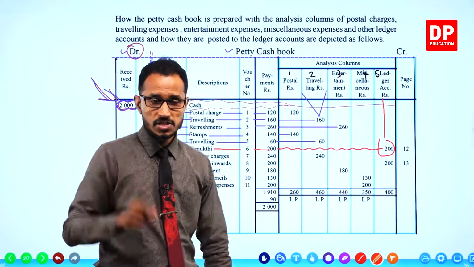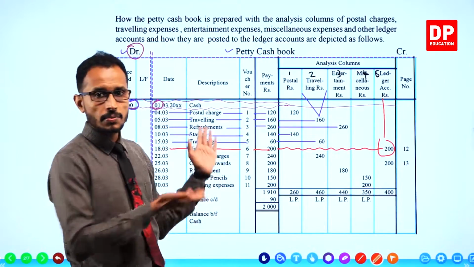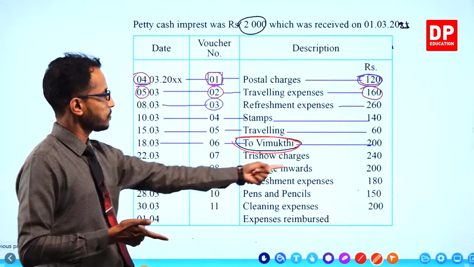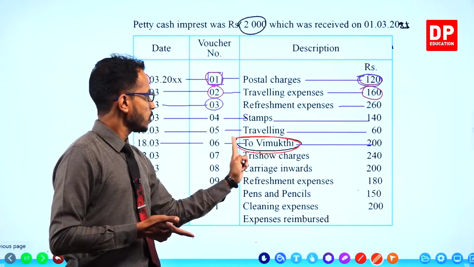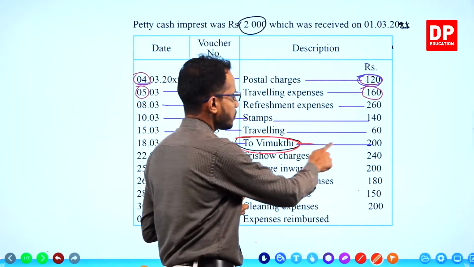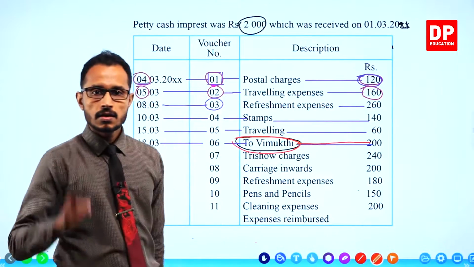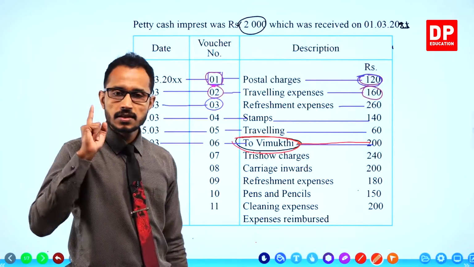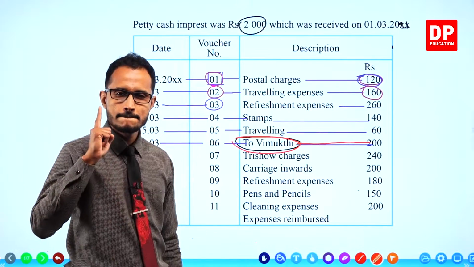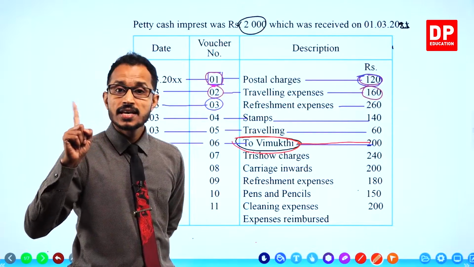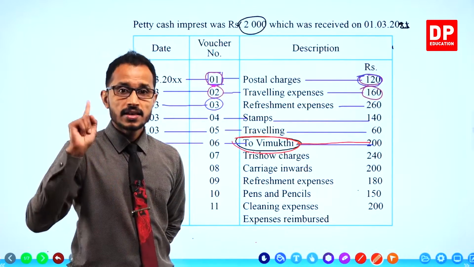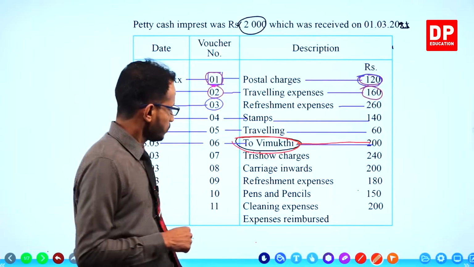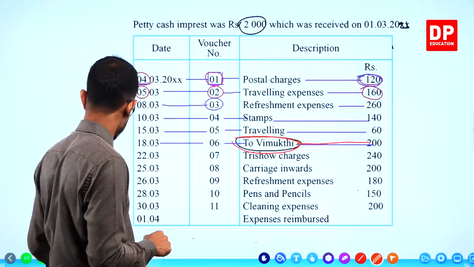Remember, children, if a payment is made from the petty cash to a person with an individual name, that payment should not go to any other analysis column. The payment should go to the ledger account column. All right, that is done.